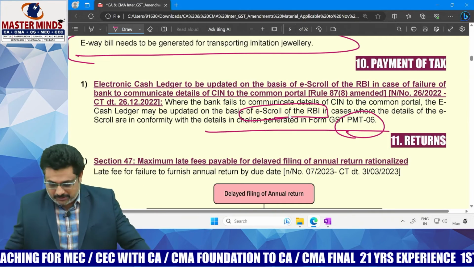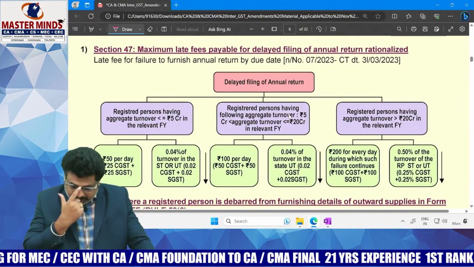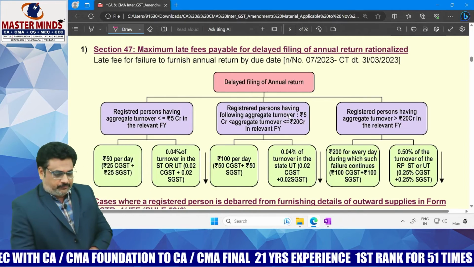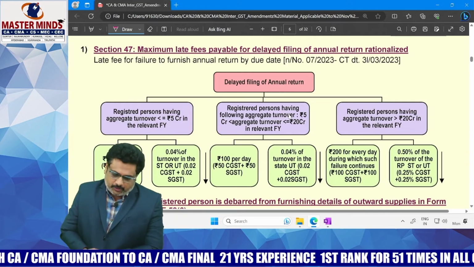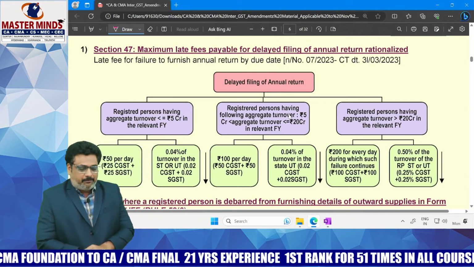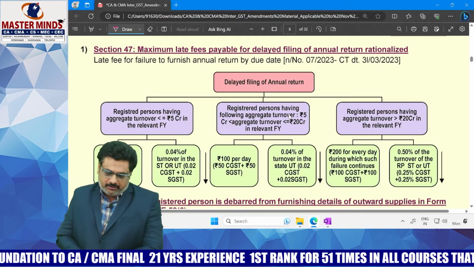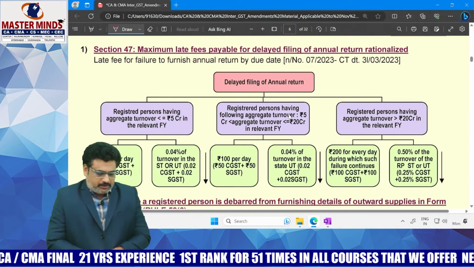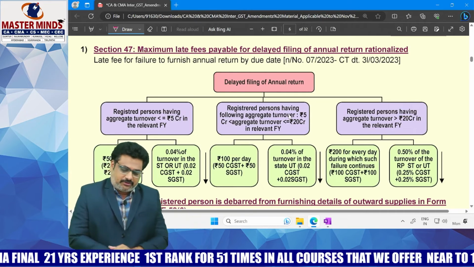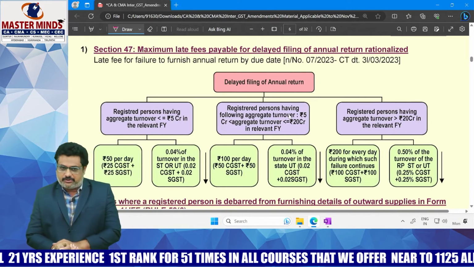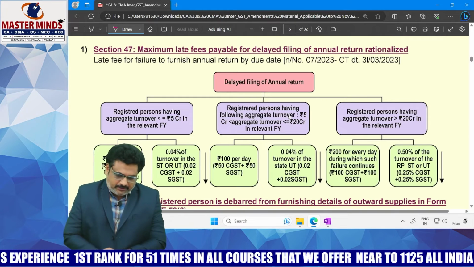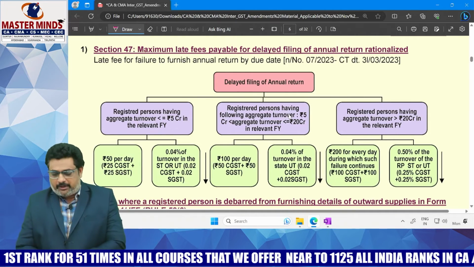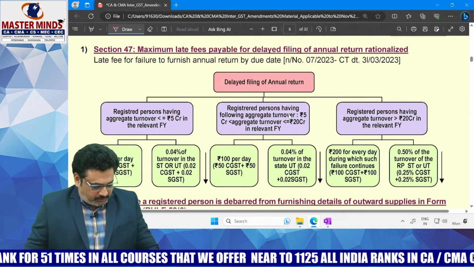Now, with respect to the returns, there is a change in the late fee. Section 47 deals with the late fee payable by any registered person who files the GST returns after the due date. Separate late fees were there for GSTR-1, GSTR-3B, GSTR-4 and GSTR-9.